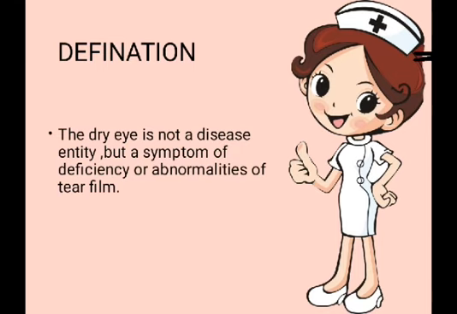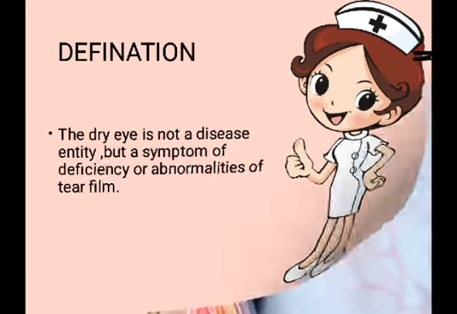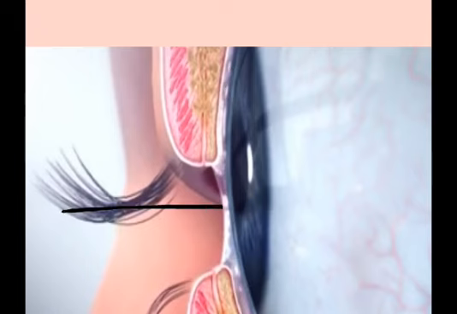Dry eye is not a disease entity but a symptom of deficiency or abnormalities of the tear film. Dry eye is not a disease but a symptom of deficiency, meaning something is missing, or abnormality, meaning something is abnormal in the tear film. Let us understand with the help of a diagram. This is the upper eyelid, this is the lower eyelid, and this is the tear film. This is the liquid part, and it consists of different parts: mucin, lipid and aqueous. The deficiency or abnormality takes place in this tear film only, which we have to learn in this topic.